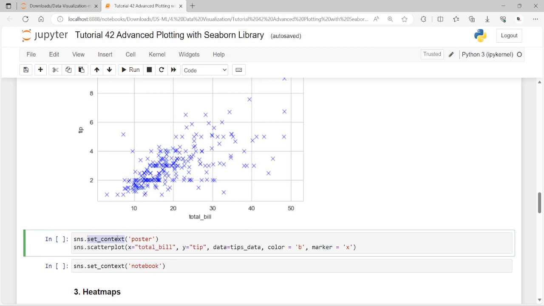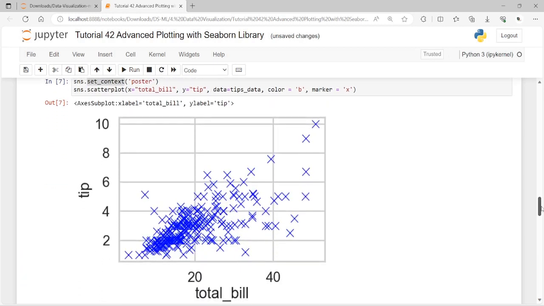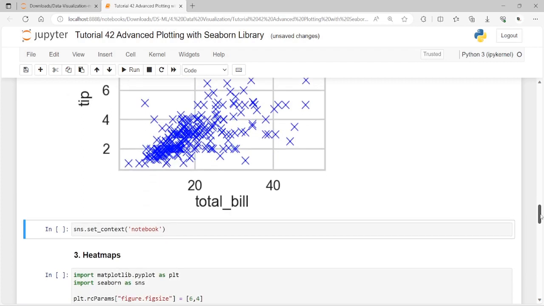However, if you want to plot on a poster, you can pass the value poster as a parameter to the set context. Let me explore that first. See here, this is how the poster content would look. And here is the default notebook as well, so kindly have a look at how this happens.